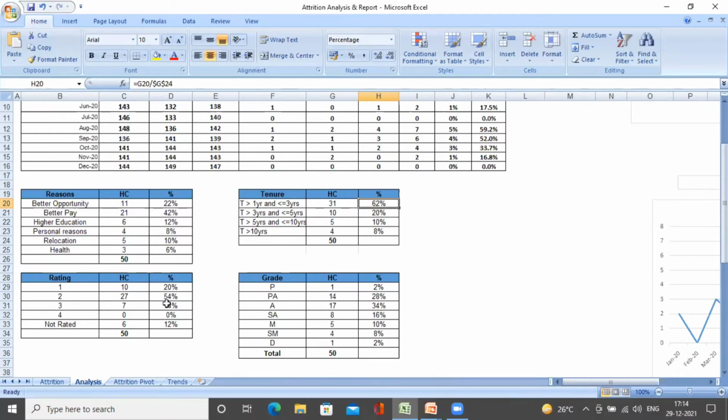In terms of rating, I see mid-level, the second rating performers, are exiting more, followed by grade. We can see that at mid-grade, 50% of the associates are exiting, that is A and senior associate.